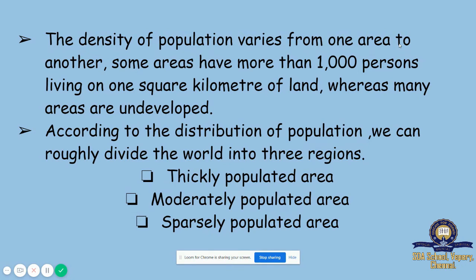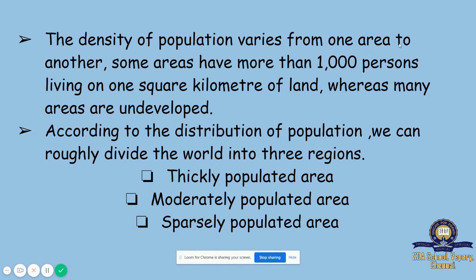According to the distribution of population, we can roughly divide the world into three regions: thickly populated areas, moderately populated areas, and sparsely populated areas. Thickly populated means the population is large in number.